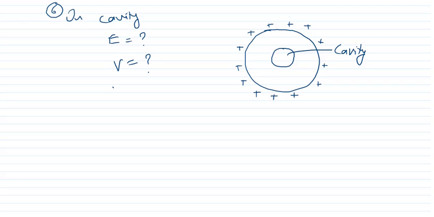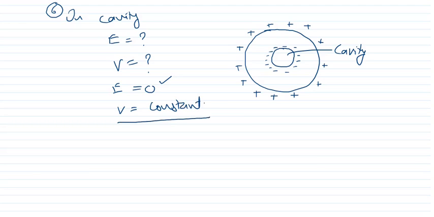Now inside the cavity, please remember that E will be equal to 0, because when it is positively charged, this will be negatively charged. Clear? And here in this case, E will be equal to 0 and V is equal to constant.